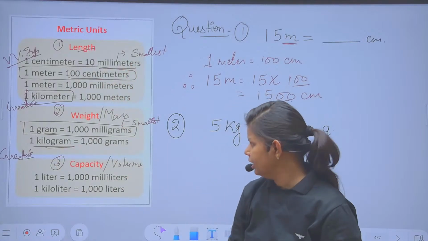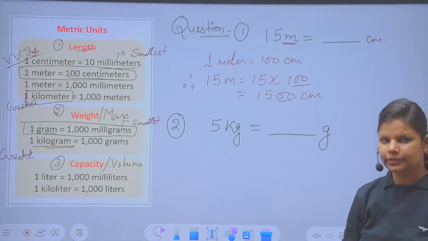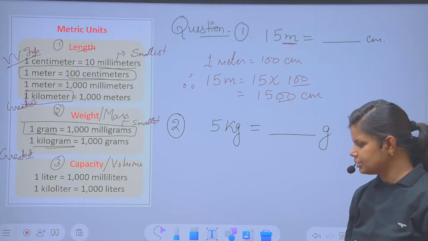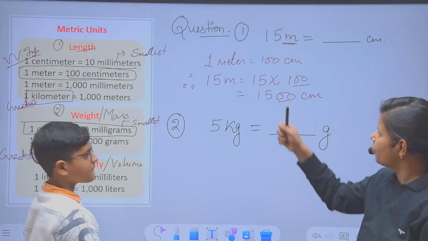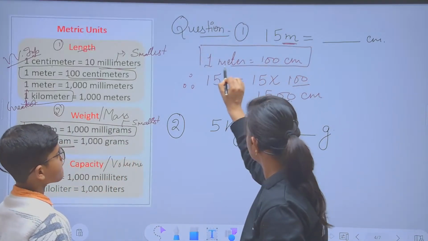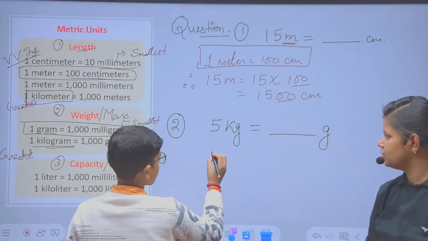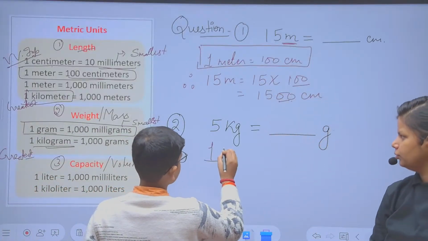Now I'll call any one of you to come and solve this: 5 kg equals how many gram? Anyone? Yeah, please, come fast. Your proper steps, you have to write in a proper bracket so that you don't have the chance to lose marks. Yeah, please. You have a few minutes to solve. Within 1 minute.